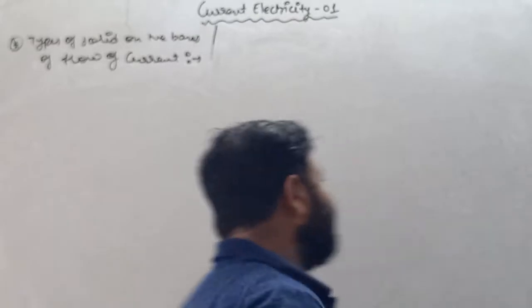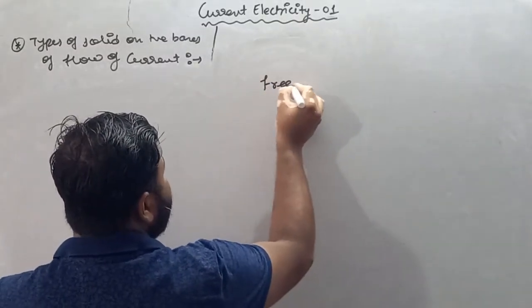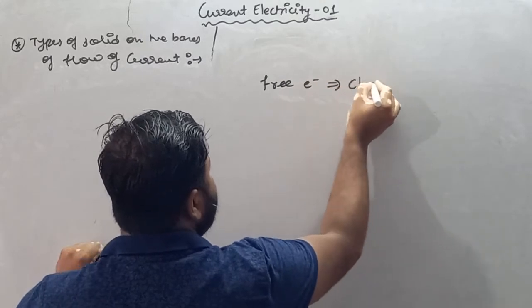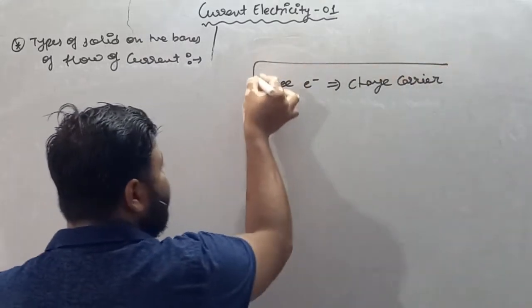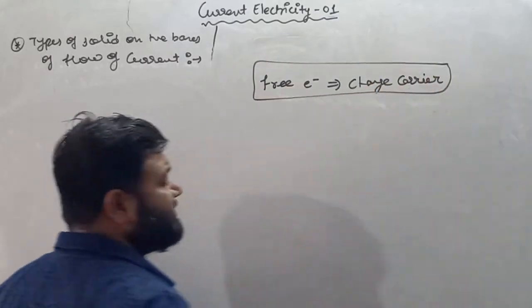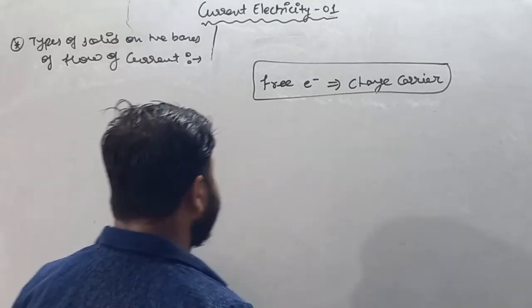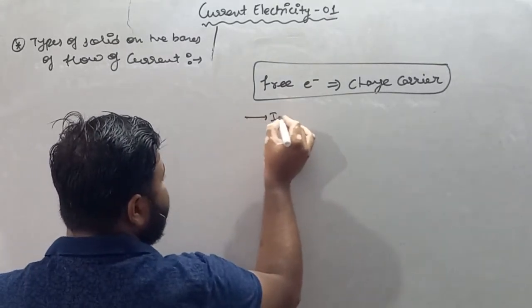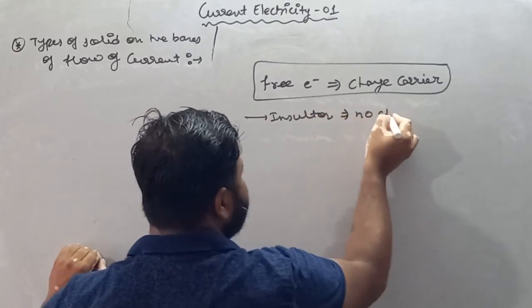So we'll say that basically a free electron is nothing but a charge carrier. These free electrons can take charge from one point and release it at another point. So in case of an insulator, no charge carrier is present.